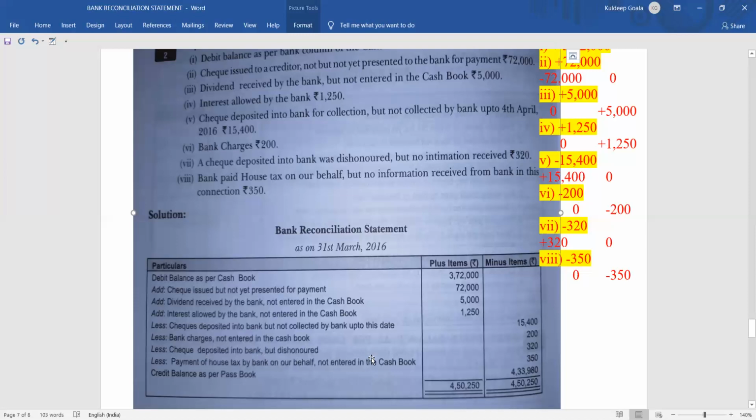Okay, you can add no information received and all. These things are totally dependent on you. You can write as per your convenience, but it should give complete information. Make sure that it gives the complete information.